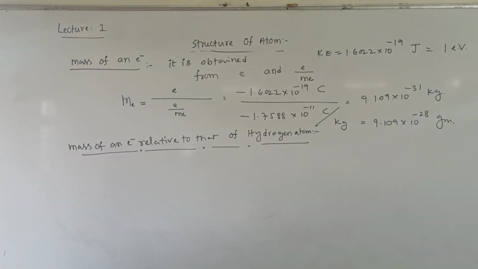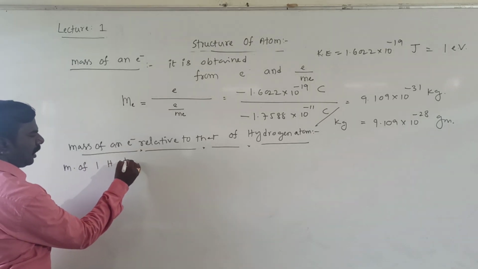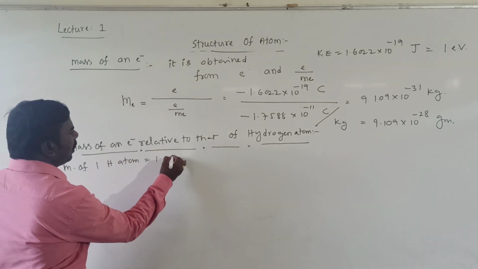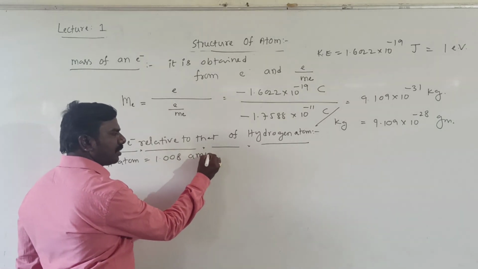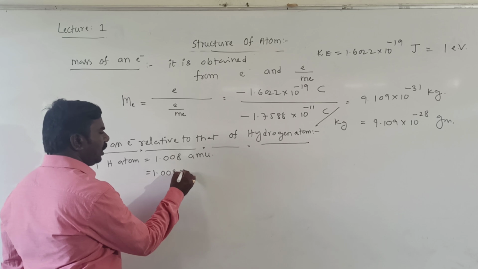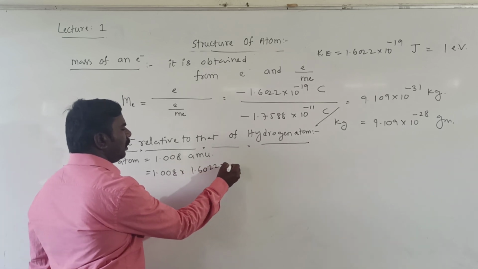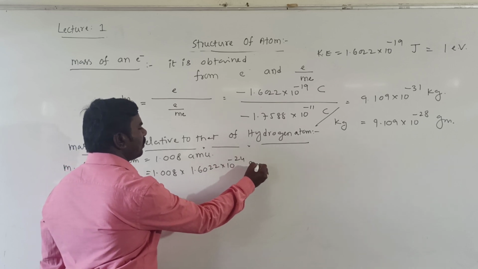Mass of one hydrogen atom equals 1.008 AMU.